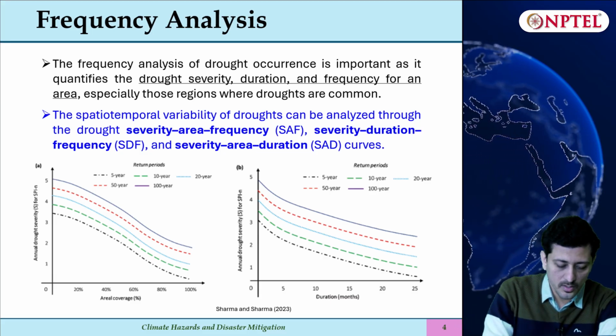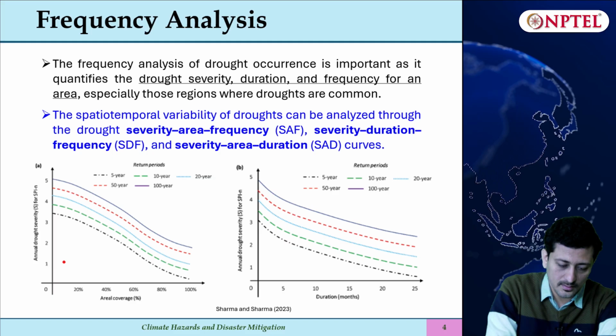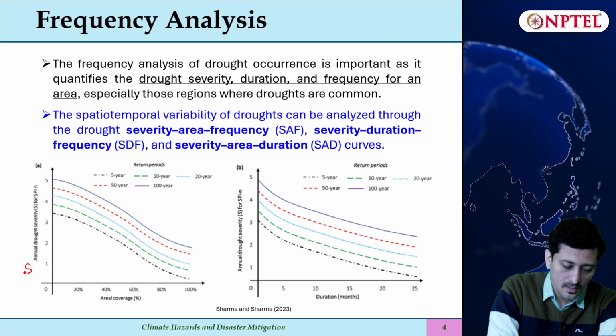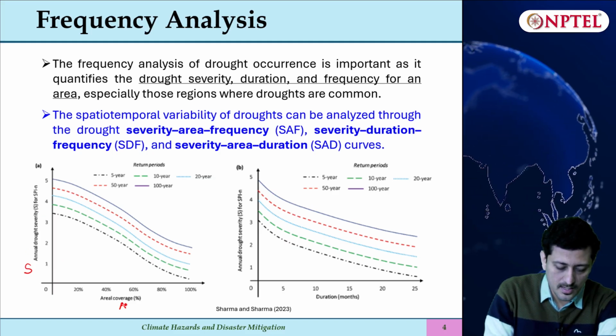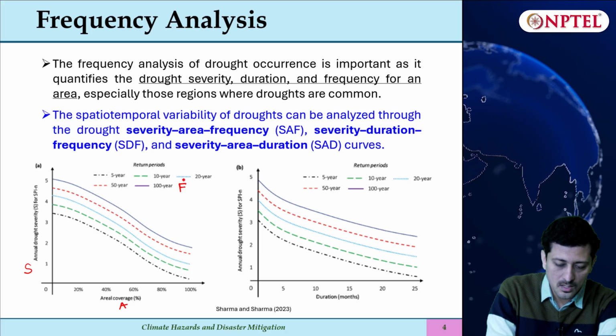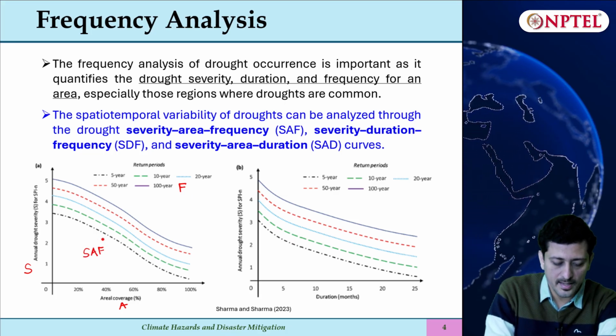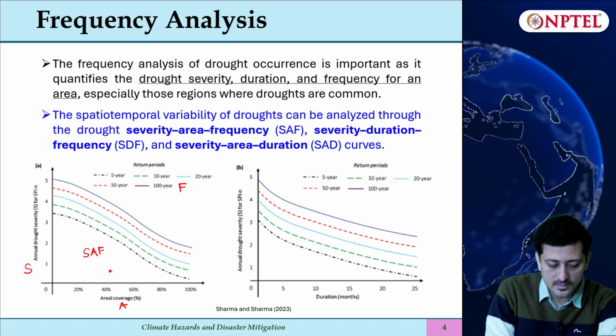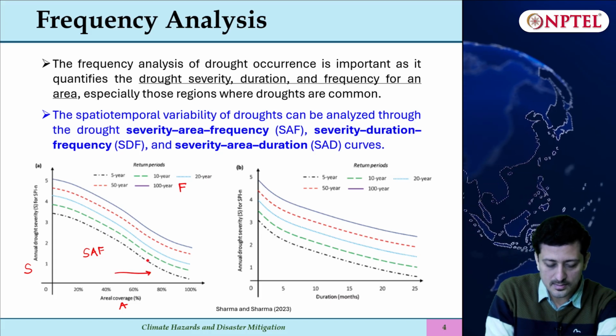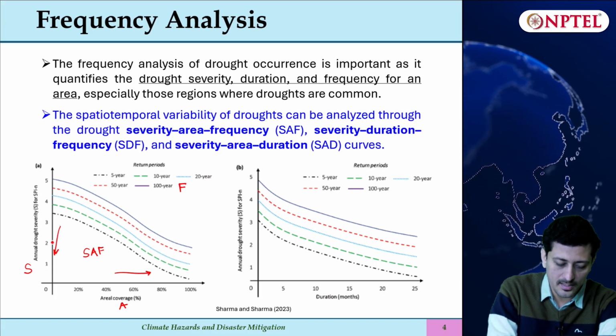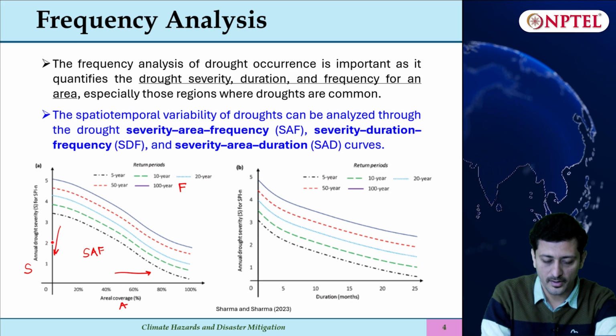So the first one here you can see that this is severity, this is areal coverage A, and this is frequency. So that is an SAF curve. So what we can see in SAF curve, as your area increases, your severity decreases. So that is what we can find out.